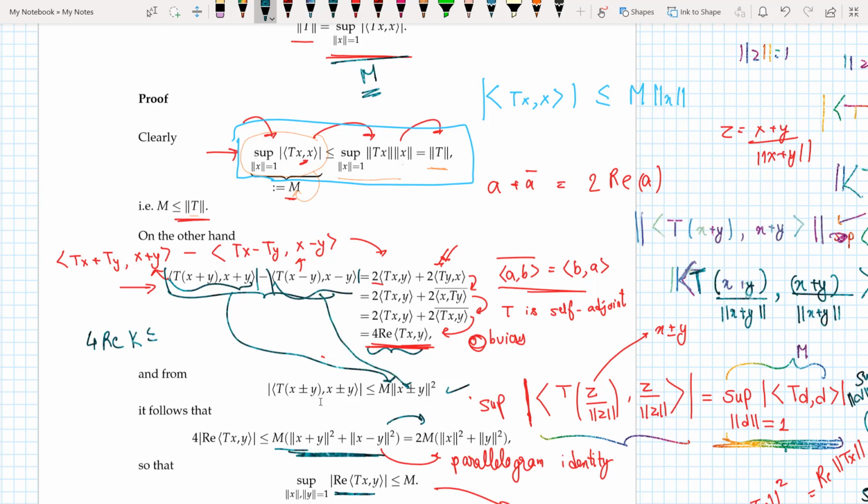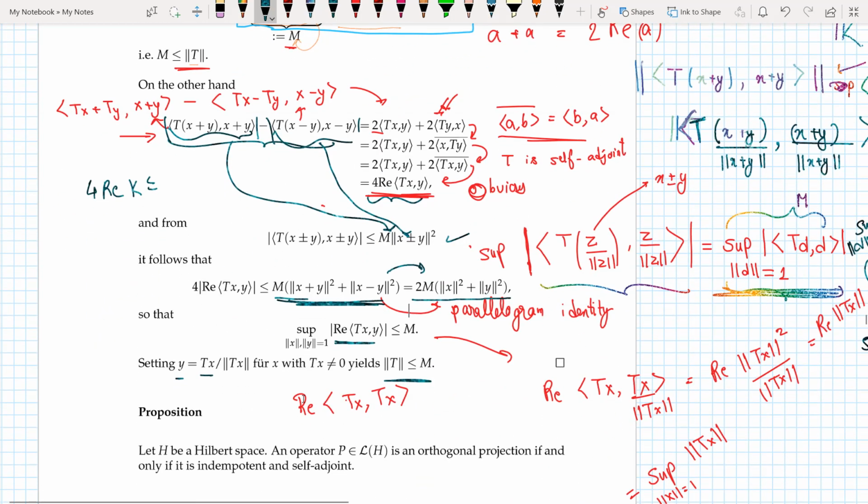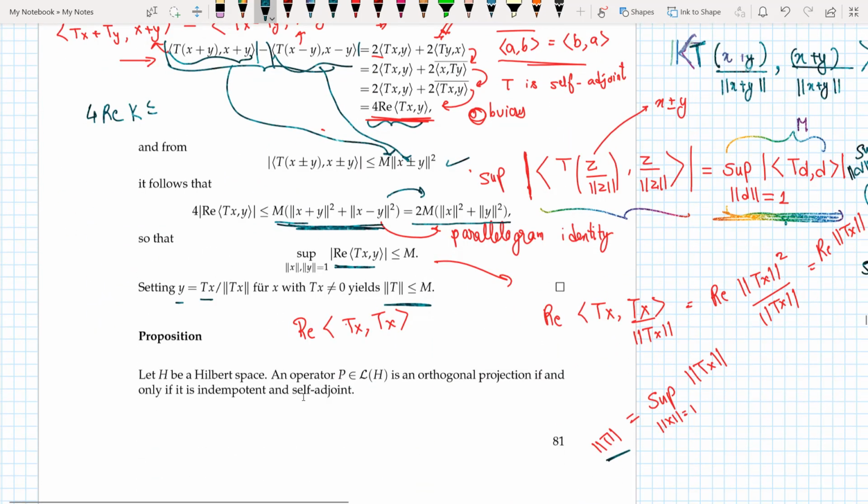I multiply the whole thing out, or I just use the parallelogram identity, and I get this. From this I cut 2 and 2, so it becomes 2 on this side, and then norm of x squared plus norm of y squared is itself equal to 2, because norm of x and norm of y are 1.